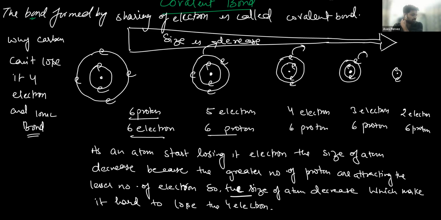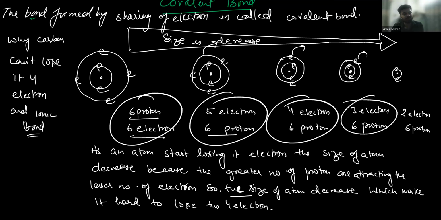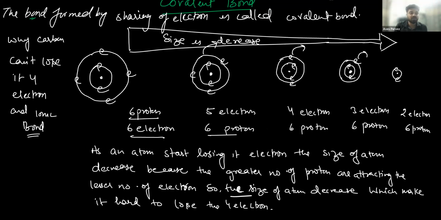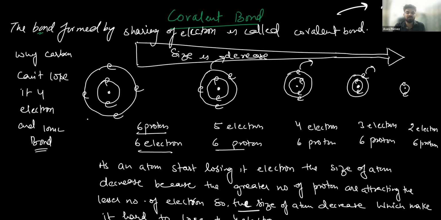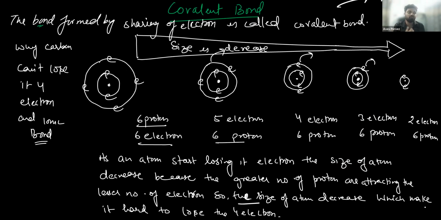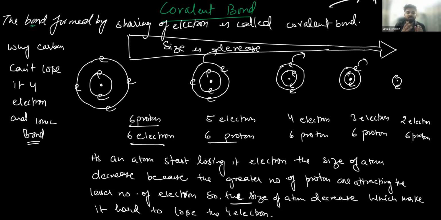Since the size of the atom is continuously decreasing, a large amount of force will be required to remove the electrons. That much energy is not practically available to remove all 4 electrons. So it is not practically possible that carbon can lose 4 electrons and form a C4+ ion.